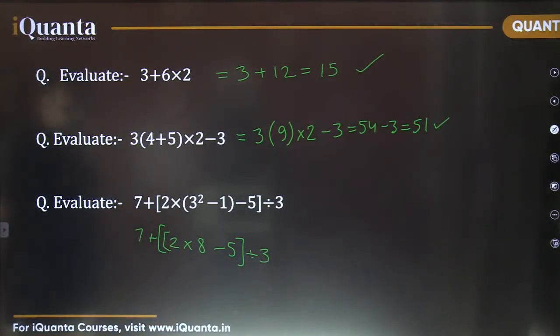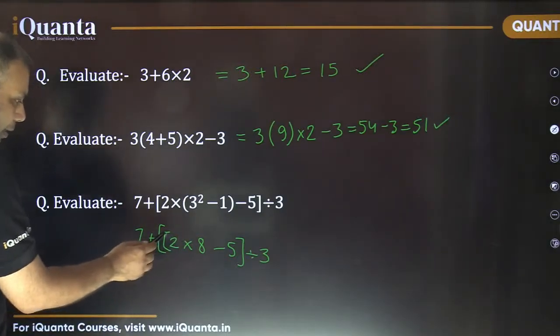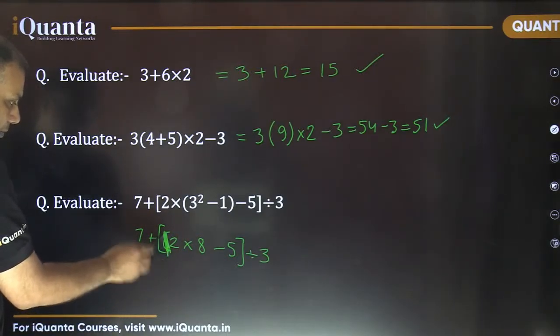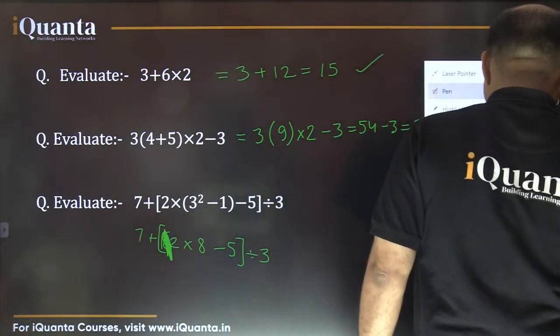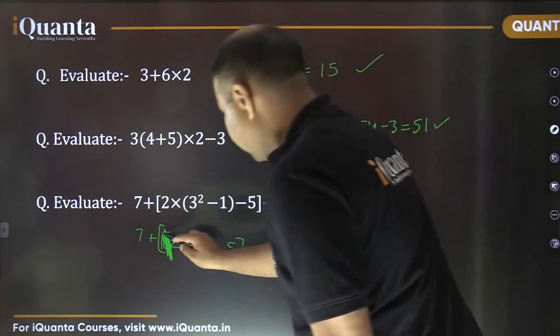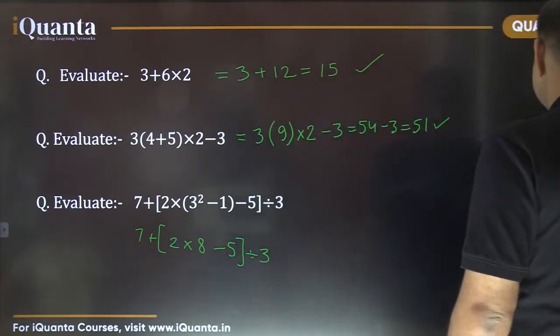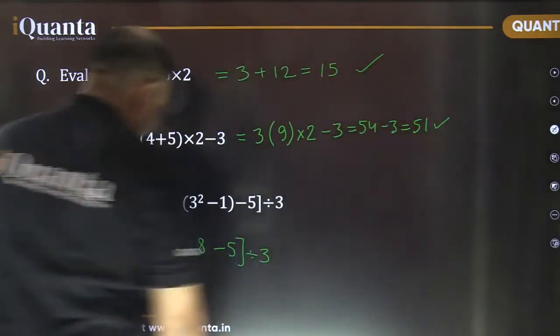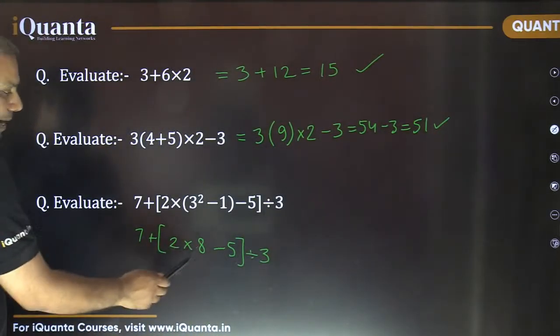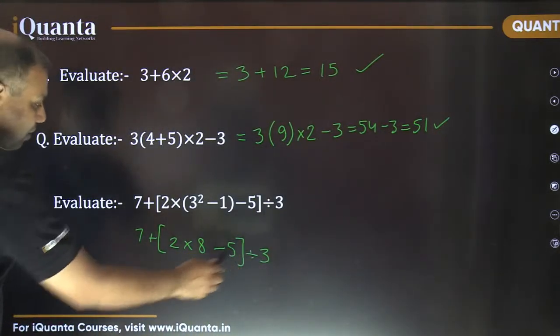I have put an extra bracket here, it's not there, leave it. Now this is 16 minus 5, which is 11, and 11 divided by 3.